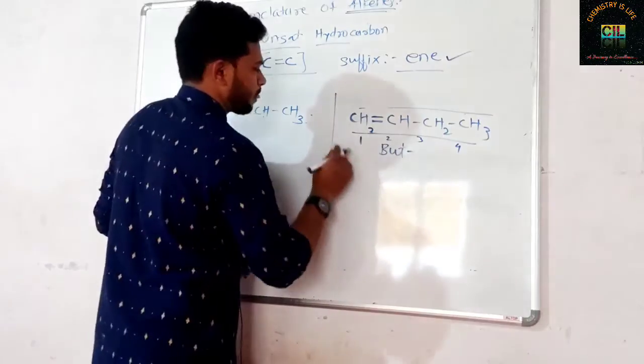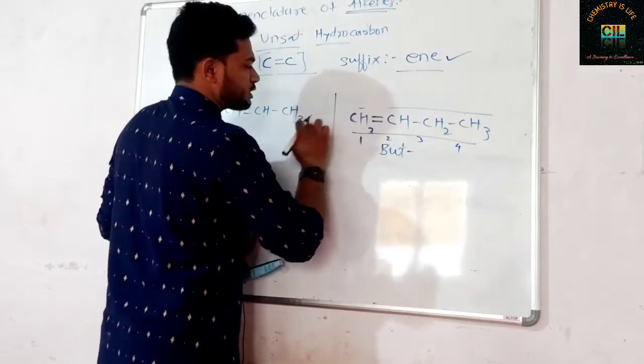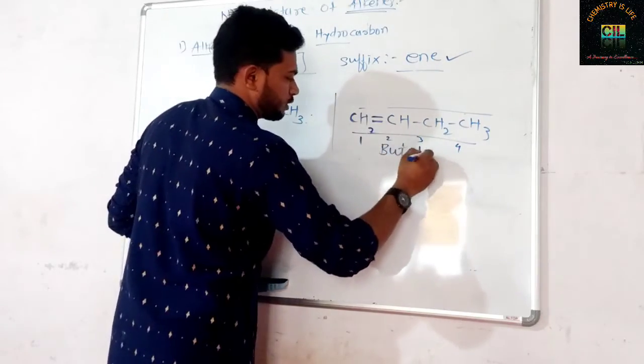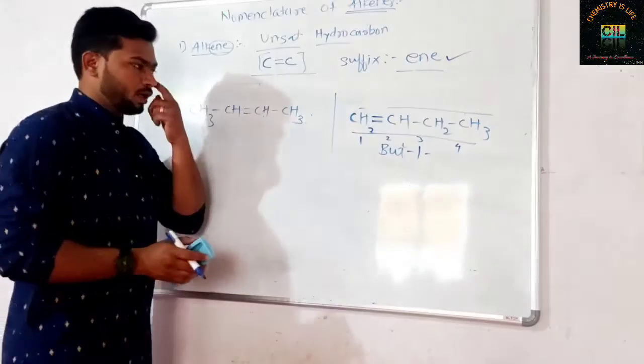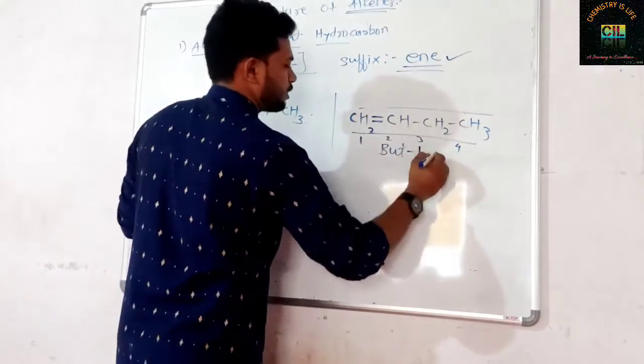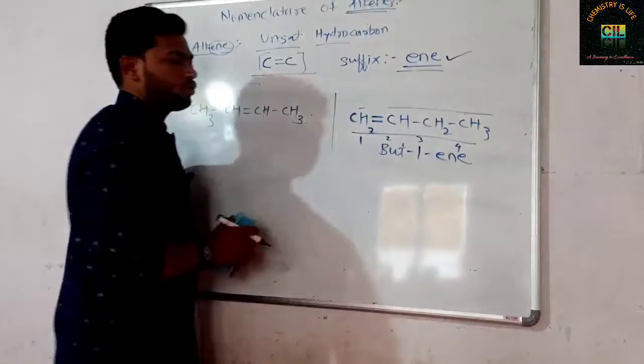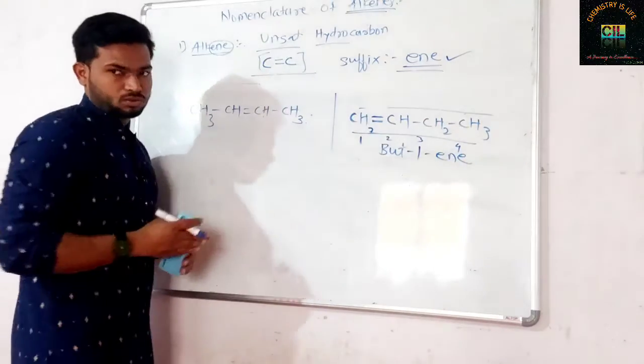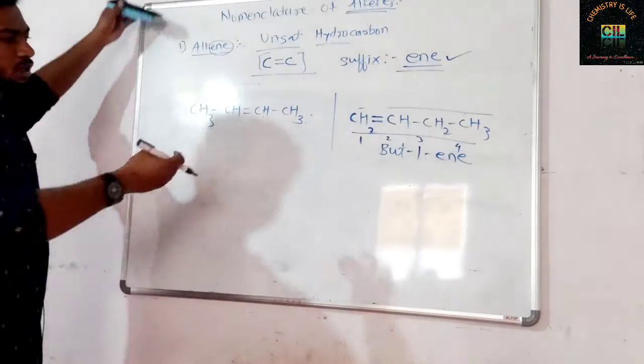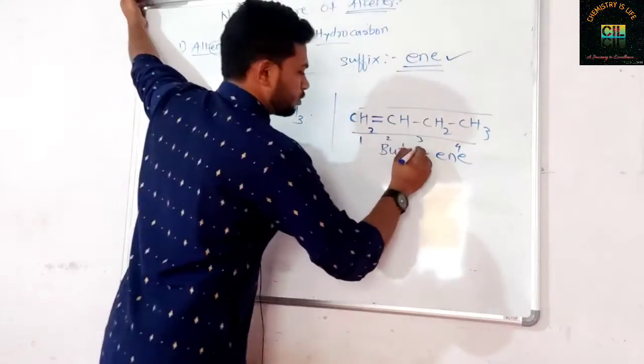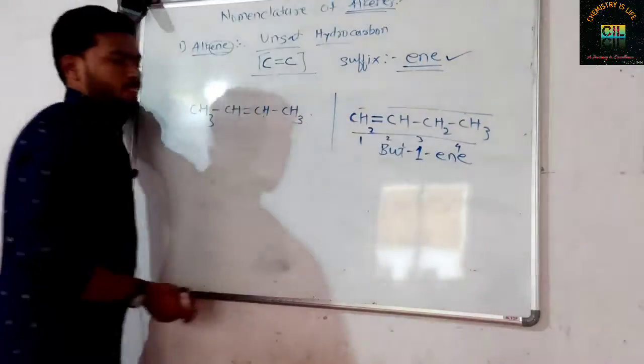So but, the first carbon is forming the double bond, so the number should be 1. But 1, and for alkene what is the suffix? ene. This is but-1-ene, or you can write butene also. Okay, the number 1, if you don't show the number 1 it is okay, so you can write also butene or but-1-ene.